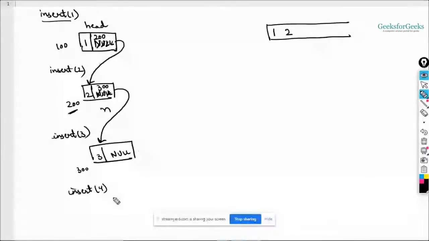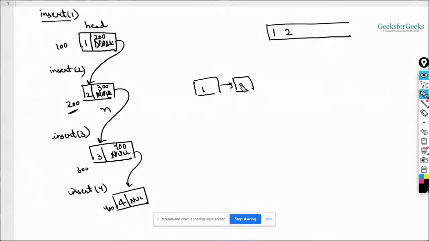So again you need to insert 4 here. Just create a new node and take 4 here, and this link will be created, right? And this will be replaced by this 400. So a linked list has been created with data 1, 2, 3, and 4 inside it, right? And this is null, right? So if a new element comes, if you want to insert 5 here, 5 will be inserted at the end, right?